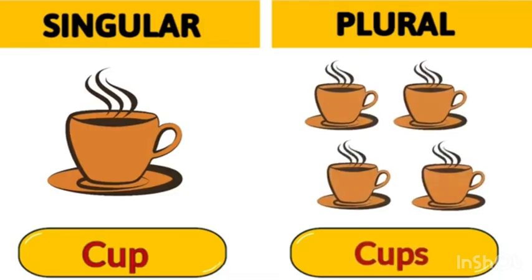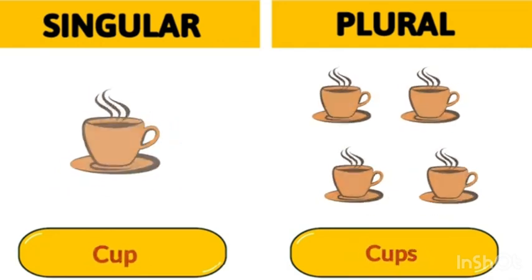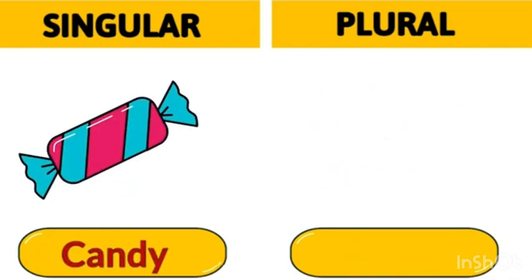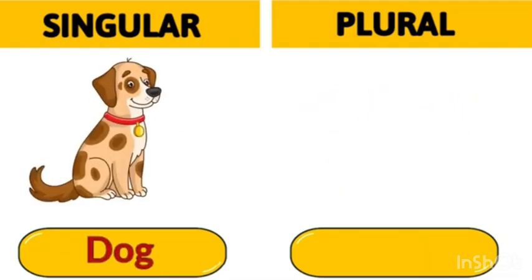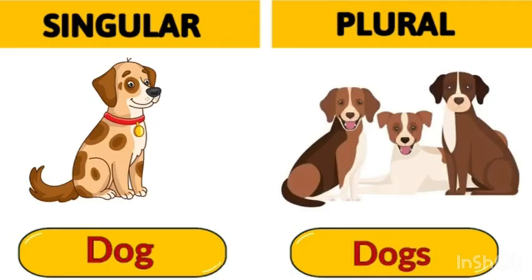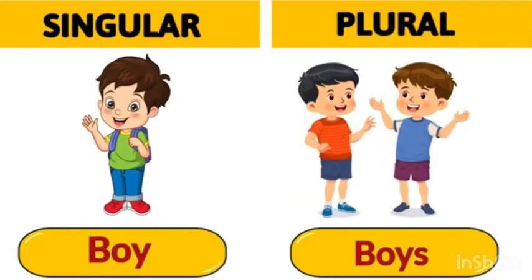Cup, cups. Candy, candies are plural nouns. Next is dog. The plural of dog is dogs. Next is boy. What is the plural of boy? The plural of boy is boys.